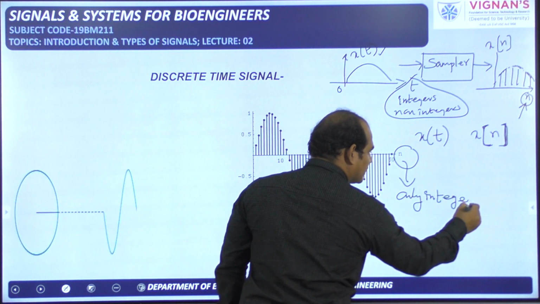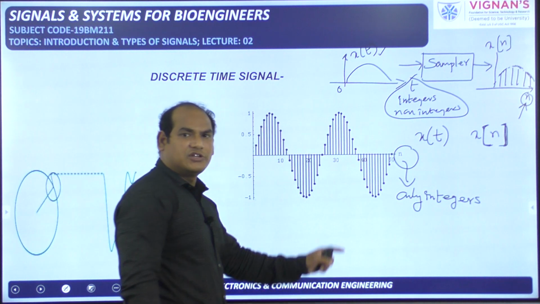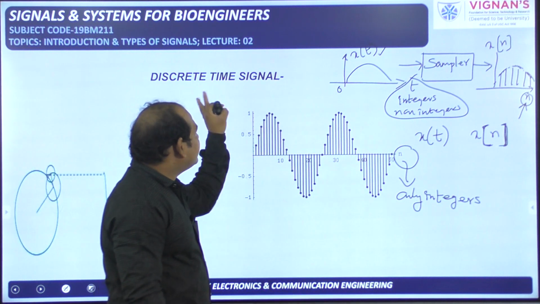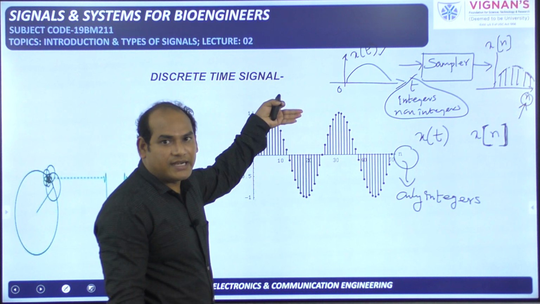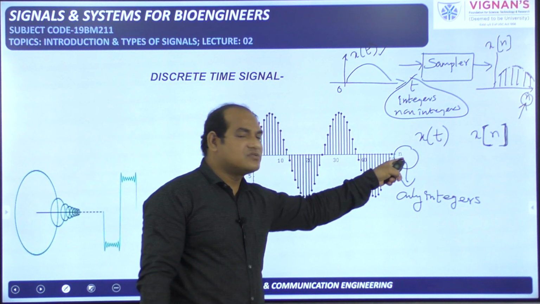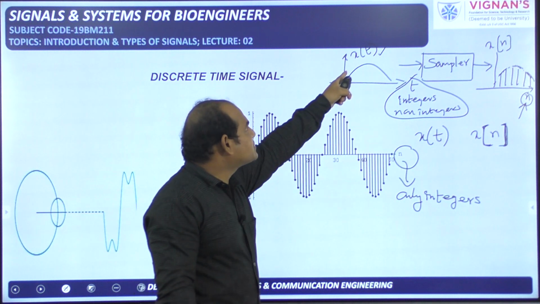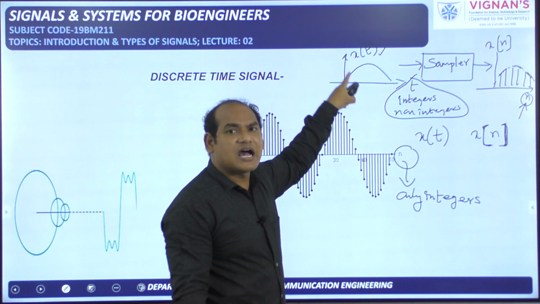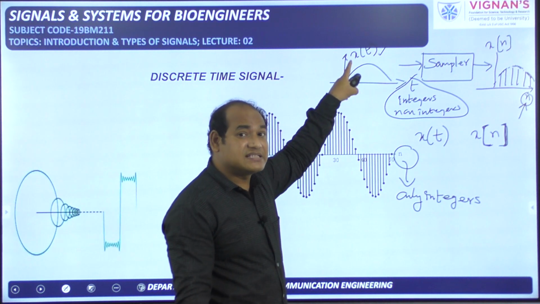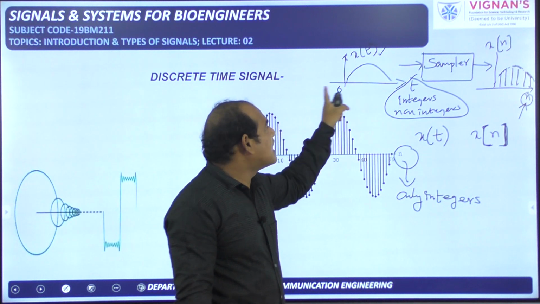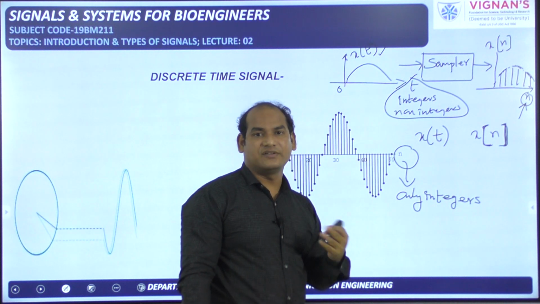Where n is only integers. Okay, this is the thing you have to remember. So a discrete time signal is a signal where the amplitude is defined only for integer values of n. A continuous time signal is a signal where the amplitude is defined for all values of the independent variable t.